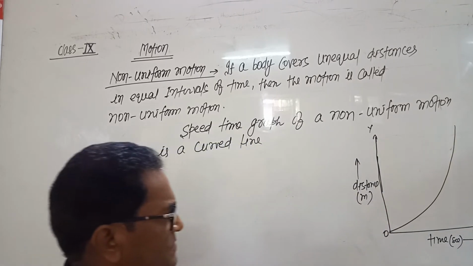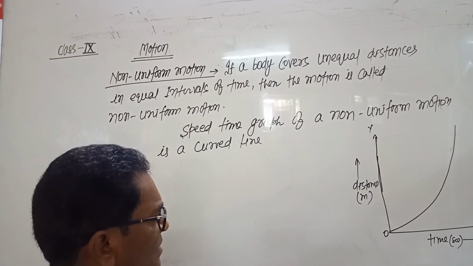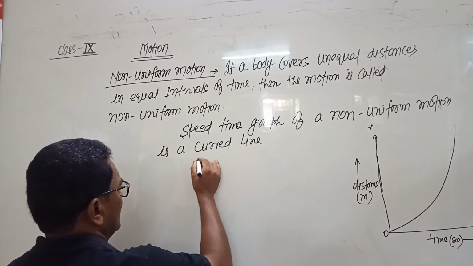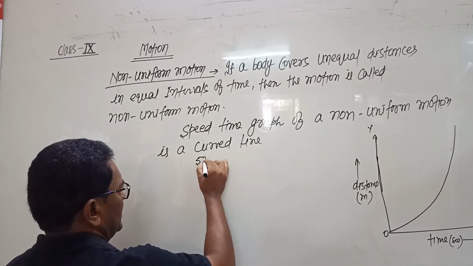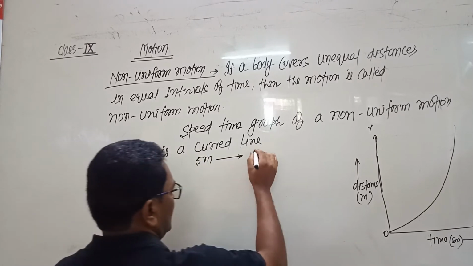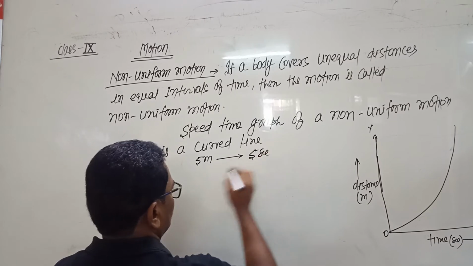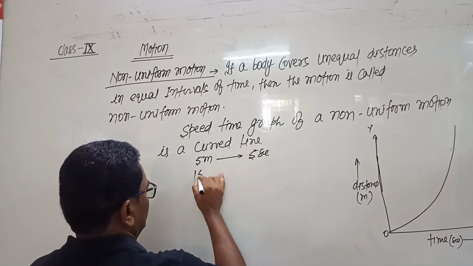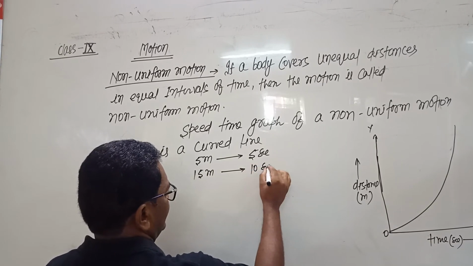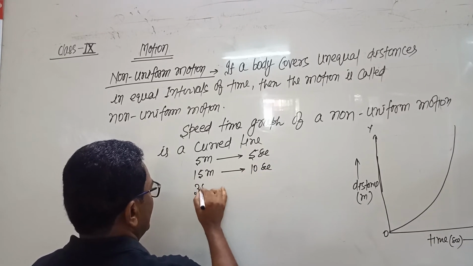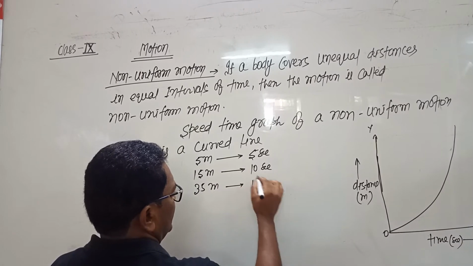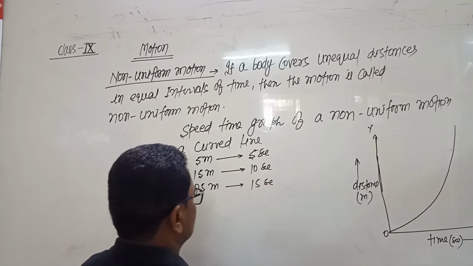The graph is curved. So suppose a body covers in uniform motion, if a body covers 5 meter in 5 seconds and 15 meter in next 10 seconds and 35 meter in next 5 seconds, means total 15 seconds.